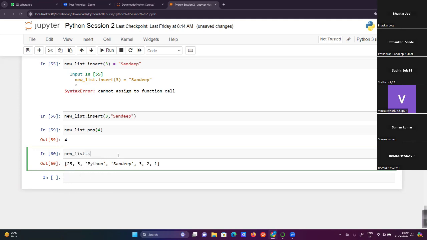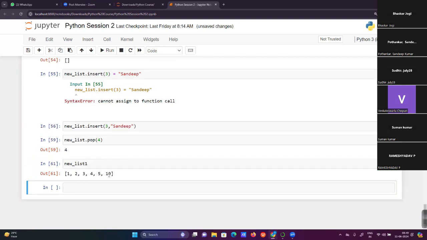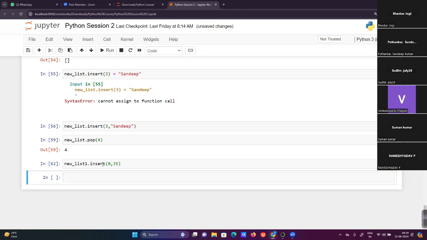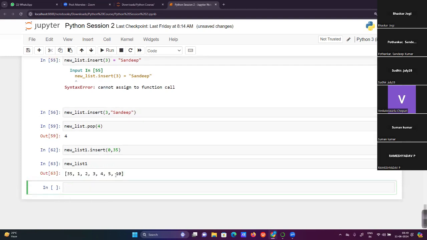For example, I created a new list that has 1, 2, 3, 4, 5, 10, right? Now I just want to insert a value 35 at index 0. So 35, 1, 2, 3, 4, 5, 10, right?